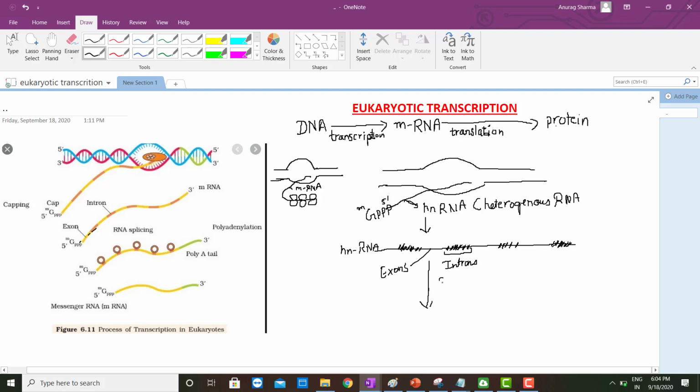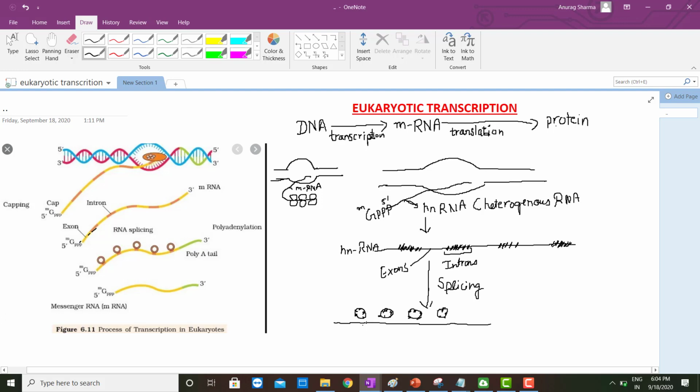Through the splicing process, these introns get removed with the help of some proteins, and RNA also functions here as a catalyst. So these intron sequences get removed from this hnRNA. And now capping and tailing.